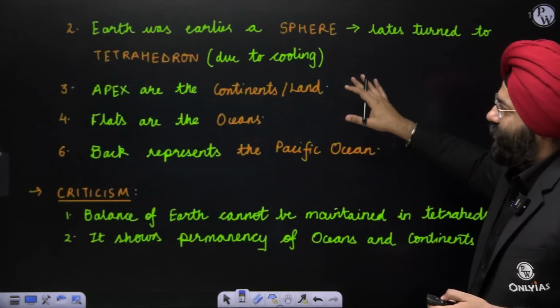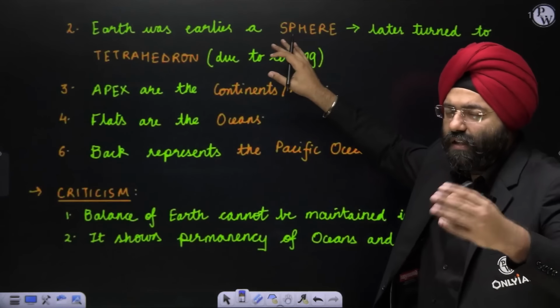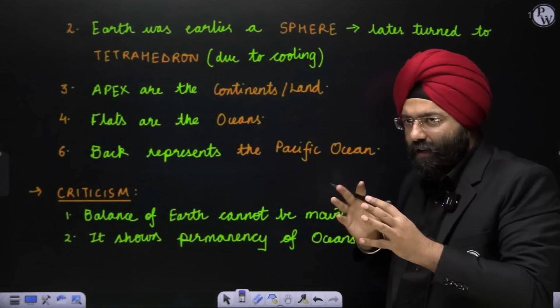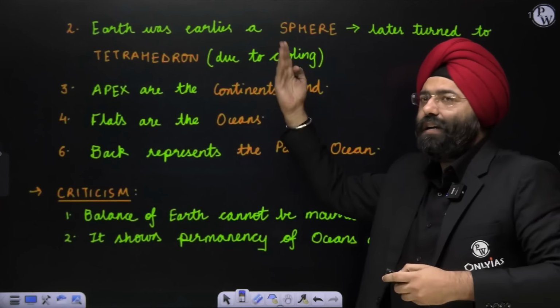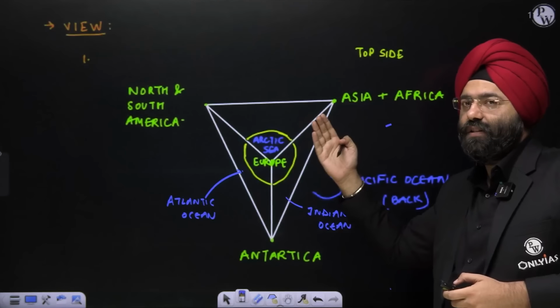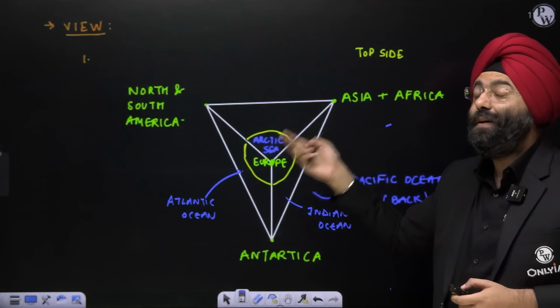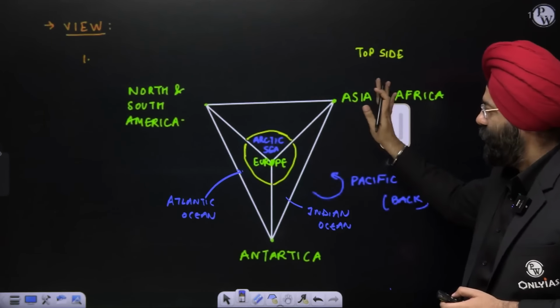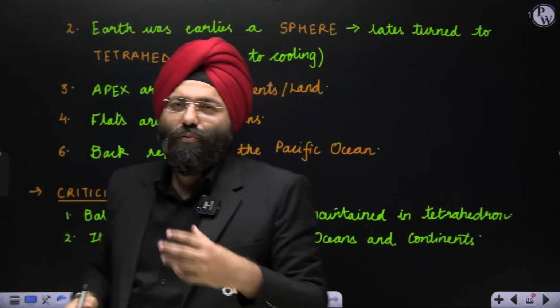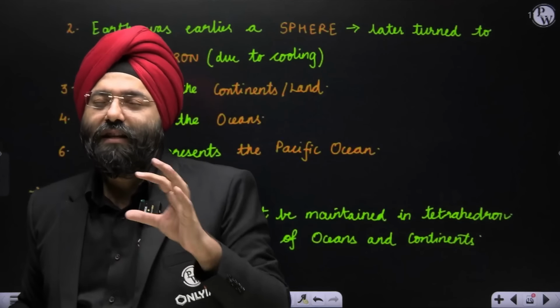Clear? Again, it was earlier a sphere, then later on due to cooling, a tetrahedron was created. Apexes are the continents or the land, flats are the oceans. Back represents the Pacific Ocean, as I've shown you. Behind this, the side that is present, that equilateral triangle, represents the Pacific Ocean. Clear? Okay.